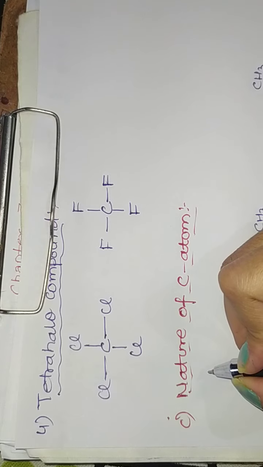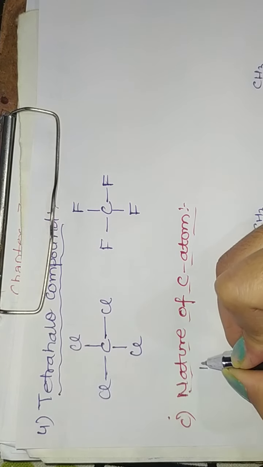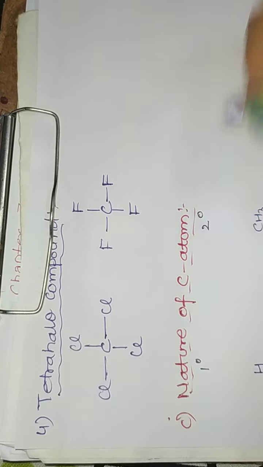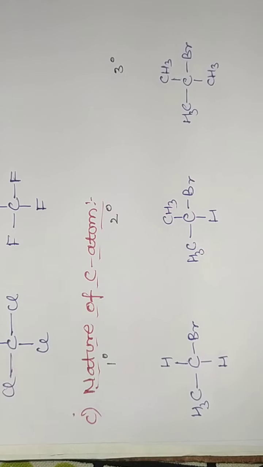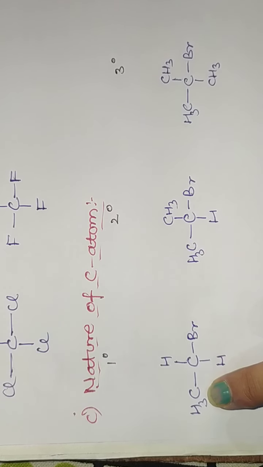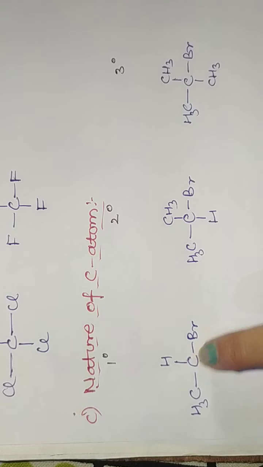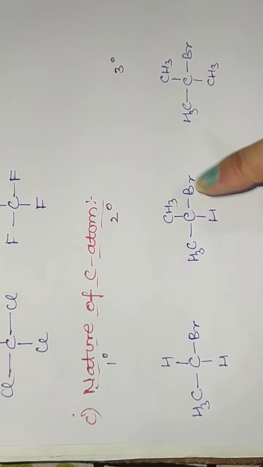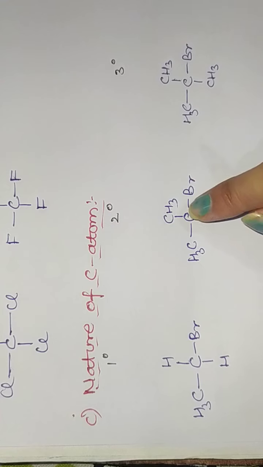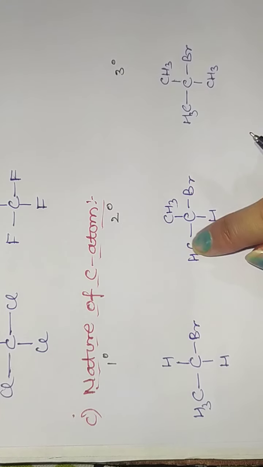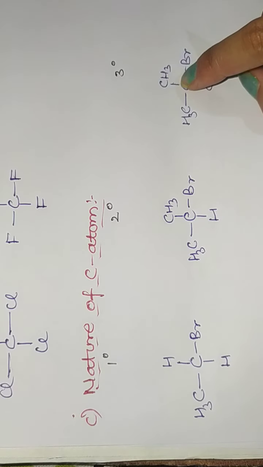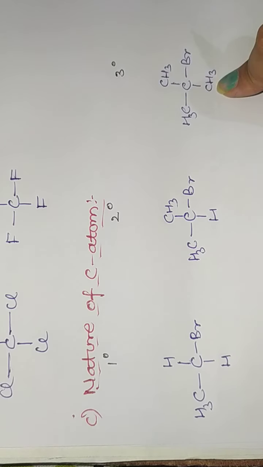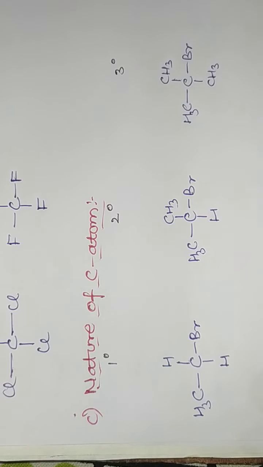Now next we have the nature of carbon atoms. These are divided into 3 types: first is primary, second is secondary, and third is tertiary. It depends upon the carbon atoms attached to it. If the central carbon has only 1 carbon attached, it is known as primary. If the carbon is attached to 2 carbon atoms, that is secondary. The third one is tertiary, if the central atom is attached to 3 carbon atoms.